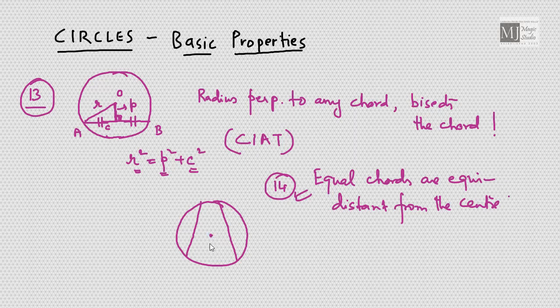That means if O is the center, the distance of these two chords from the center is the same. And the proof of this particular theorem depends on theorem number 13. And in this case also, the converse is also true. That means if two chords are equidistant from the center, then the two chords are equal. The theorem is: equal chords are equidistant from the center. The converse is also true: if two chords are equidistant from the center, then the two chords are equal chords.